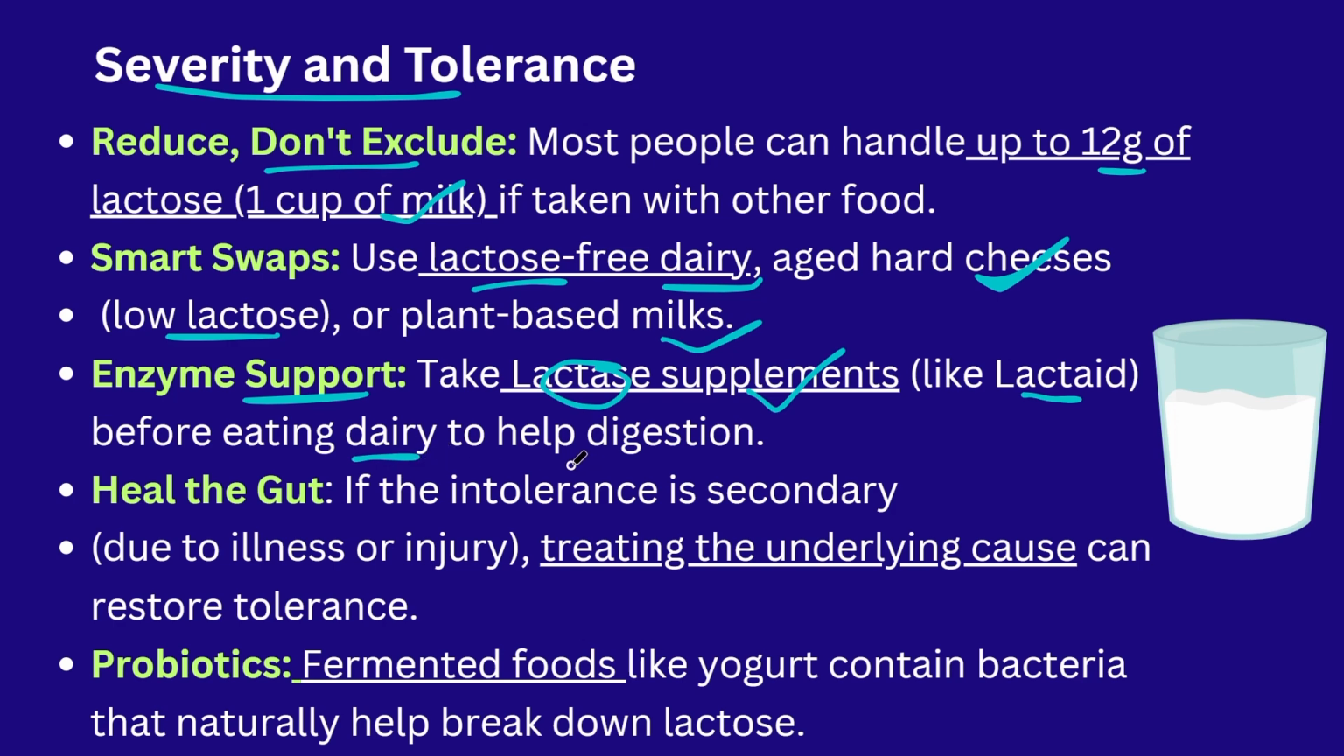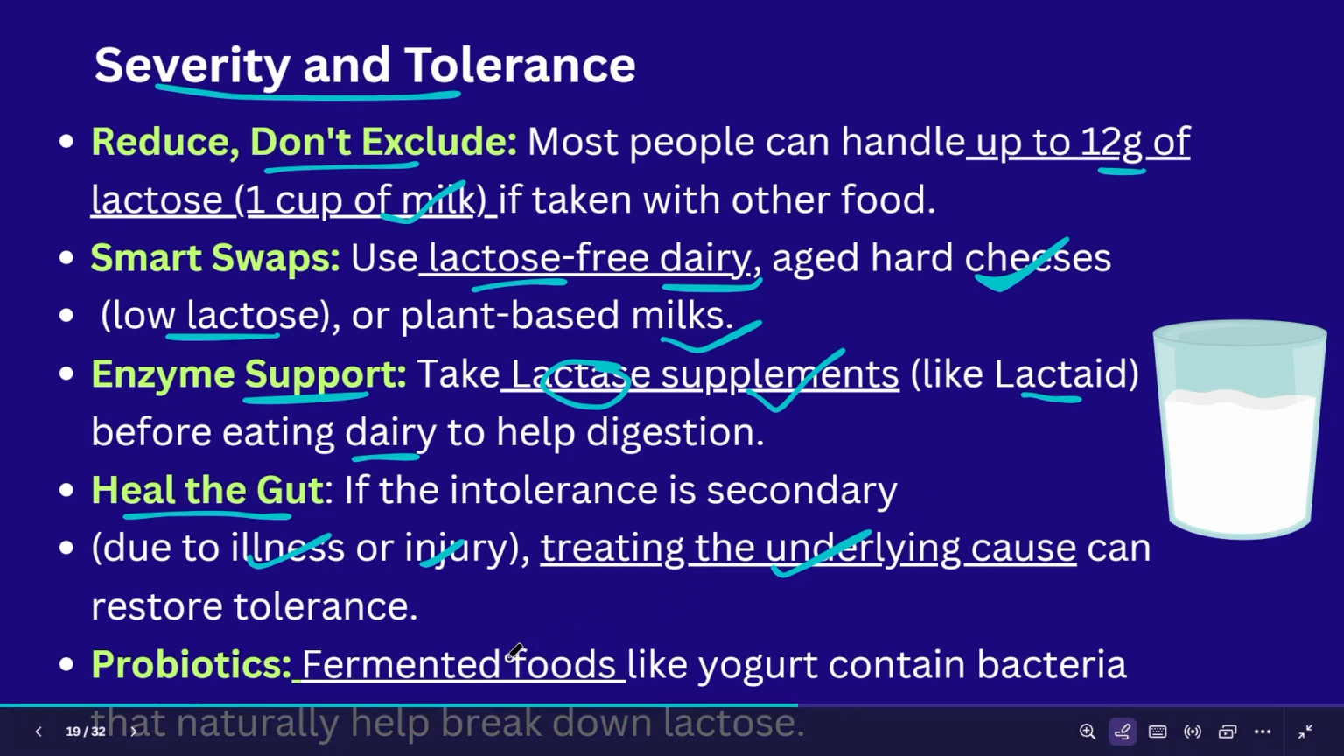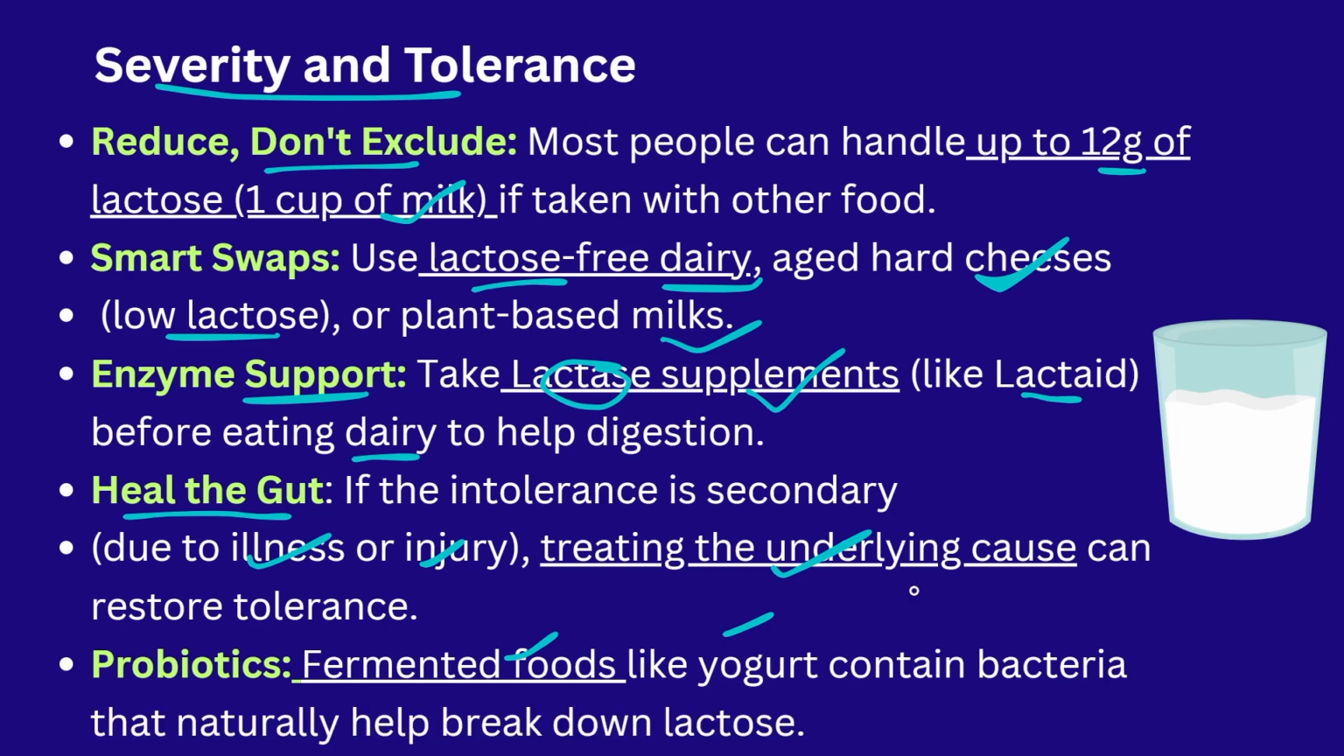Next, we have to treat the gut. If the gut is infected, injured or ill, then it will also affect the enzyme production. So we have to treat the underlying causes of the intolerance. Next, we can also take fermented food items like yogurt. This can supplement the dairy product. That means yogurt or curd which is fermented with good bacteria can break down these sugars.